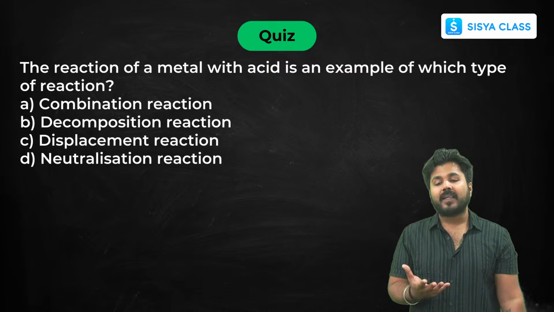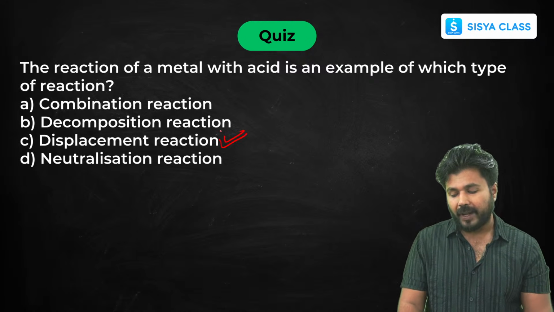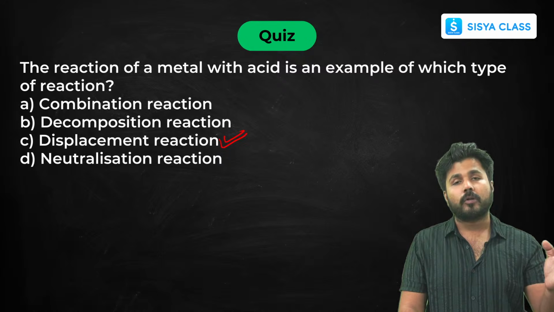Now the reaction of metal with acid is an example of which type of reaction? We have just seen it. It is a displacement reaction. Either it reacts with acid or salt solution.